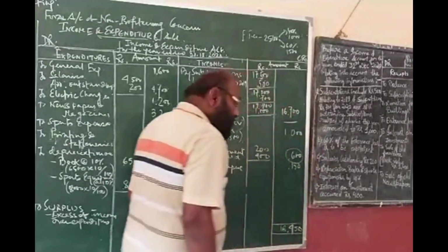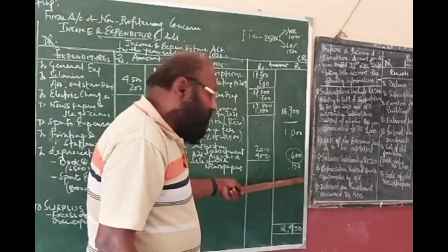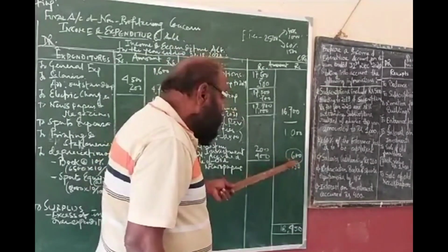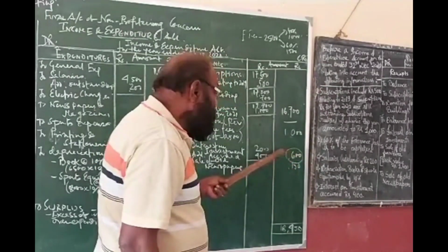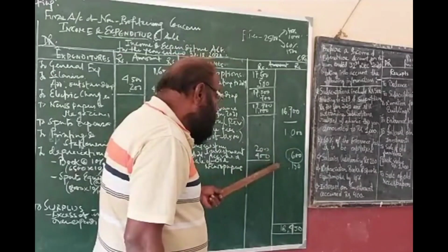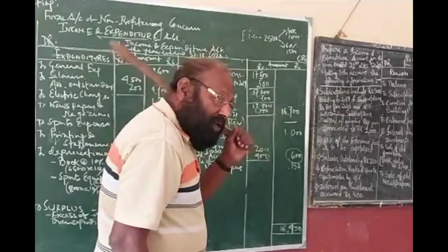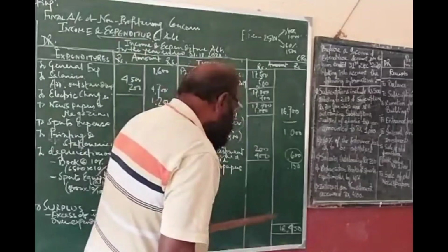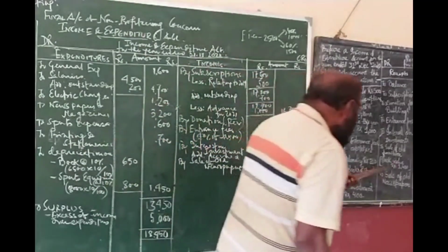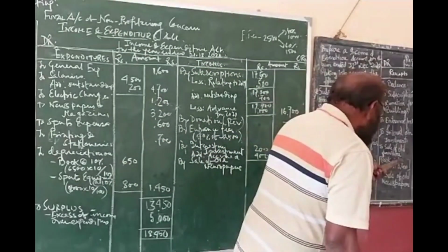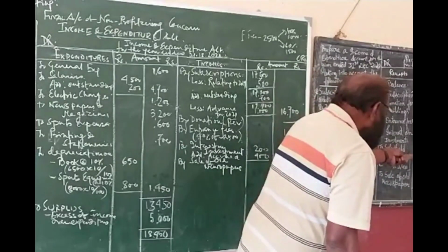400. It is 600. For this year, you are expected to earn income of rupees 600. You have earned it, but not received. Okay. You have earned rupees 600, but you have received how much? 200. So 400 is due, and this 400 should be treated as an asset, and it will go to your balance sheet, asset side. And then